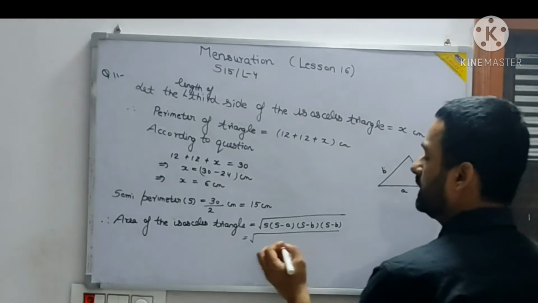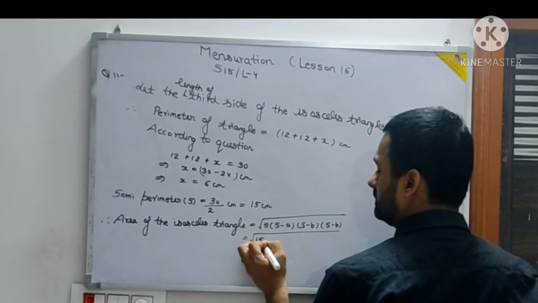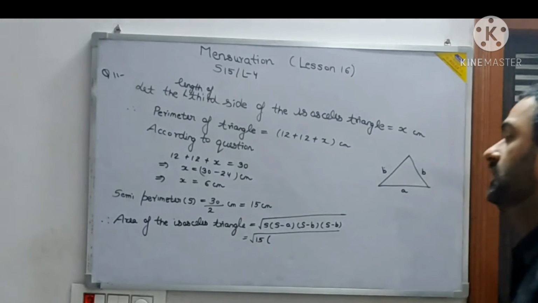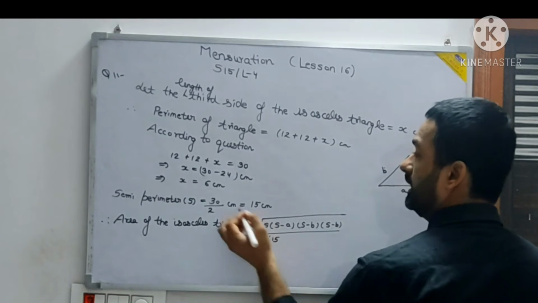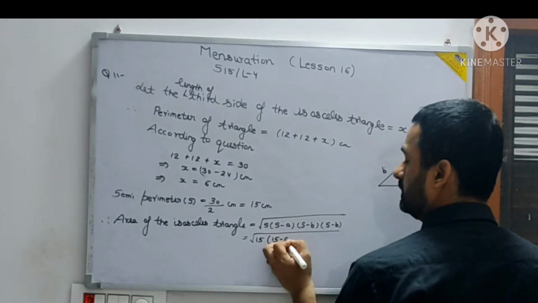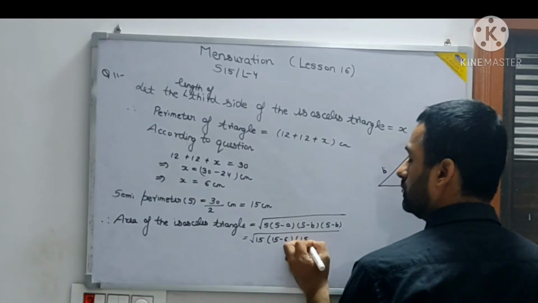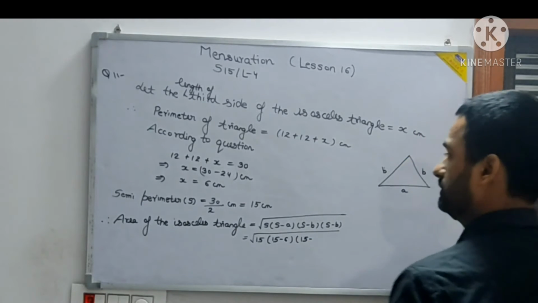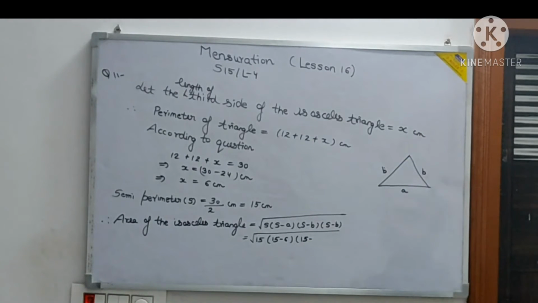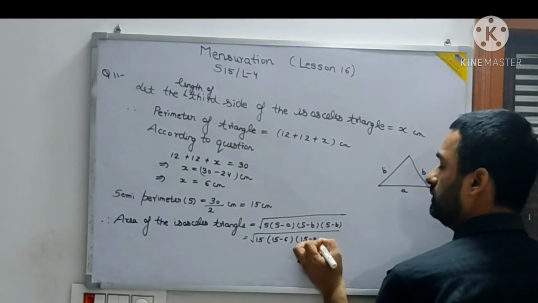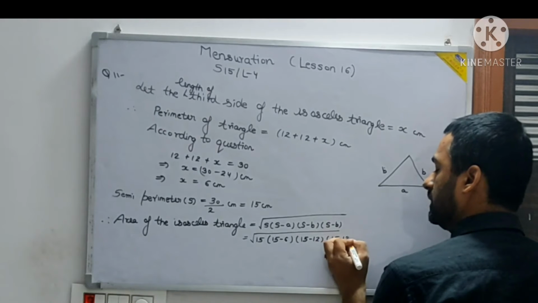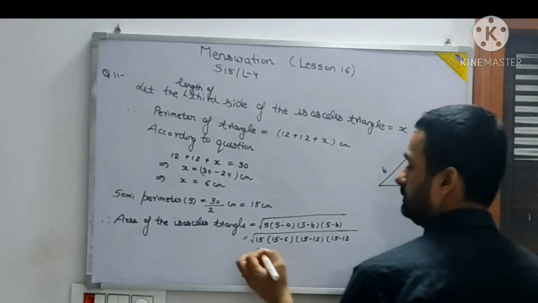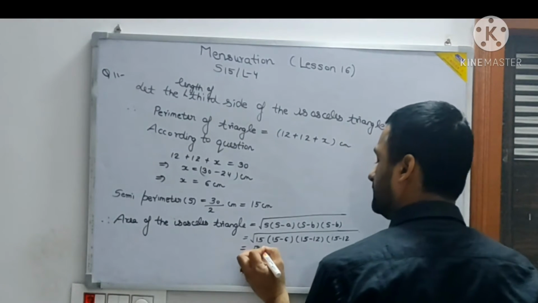So S will be 15 here. Let's put the values here. And S minus A will be what? 15 minus the third side. A is what? It is 6. Into 15 minus, the other two sides are 12 and 12. So let's put it like that: 12 into 15 minus 12. This will be like this.